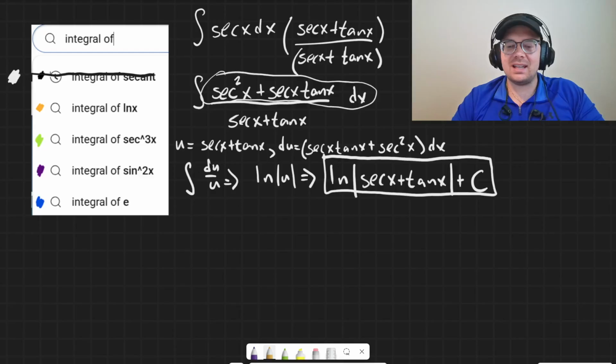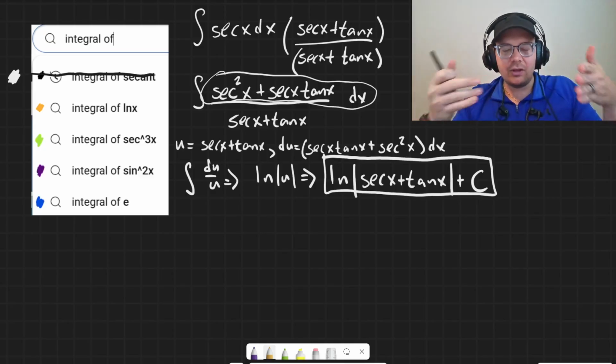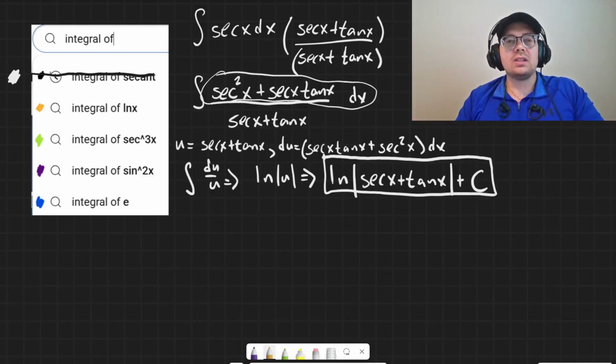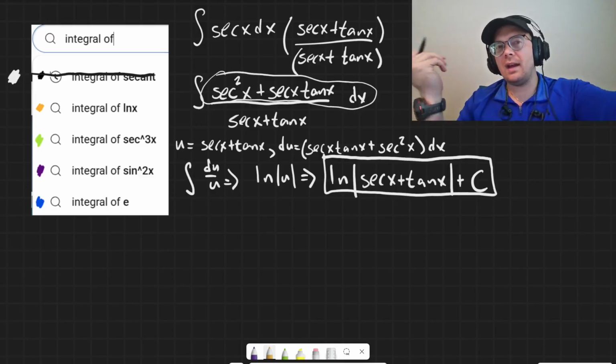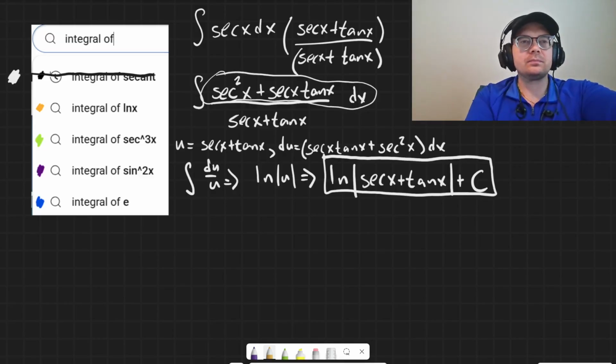Instead of secant times tangent, it's secant plus tangent inside of an ln. So it's the ln of something that looks like the derivative of secant anyways. So if you have the derivative of secant memorized, then you would just tweak it a little, and then you have the integral, so to speak.